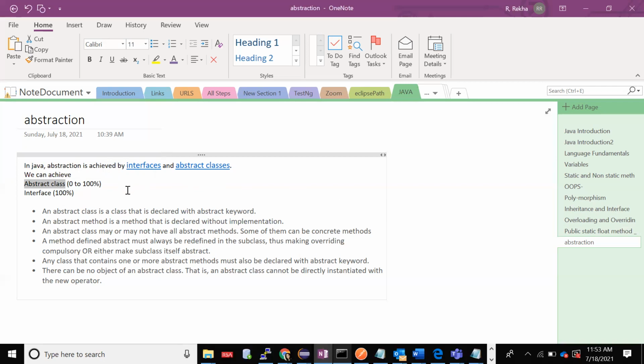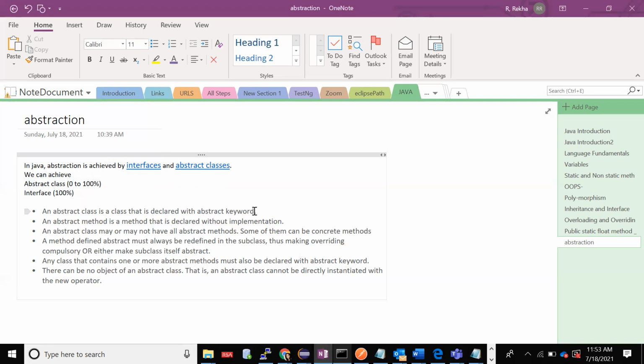We'll see what an interface is in future. To achieve multiple inheritance and 100% abstraction we use an interface. This is a different topic. When we come to abstraction, we can achieve abstraction with the help of an abstract class. We can achieve abstraction from 0 to 100%. Okay, now we'll see how it works.